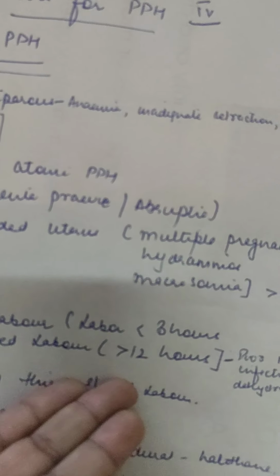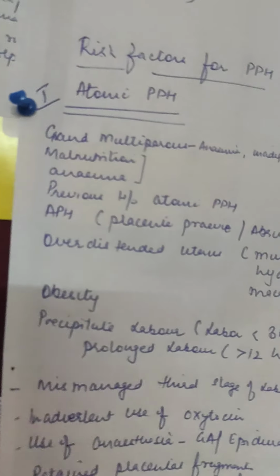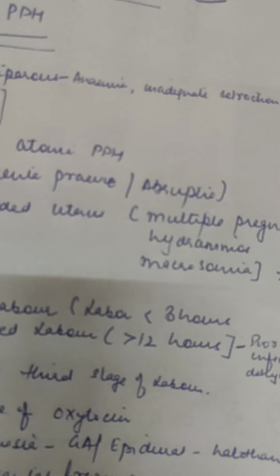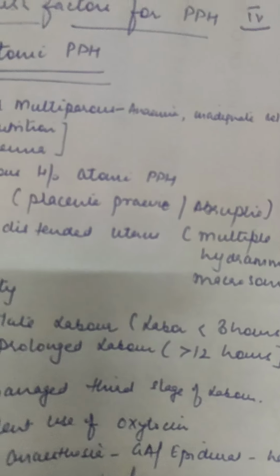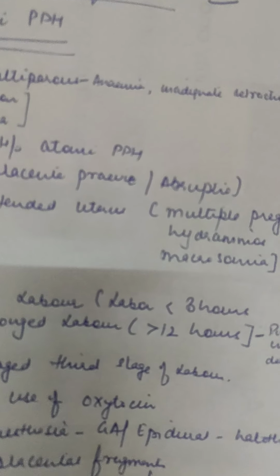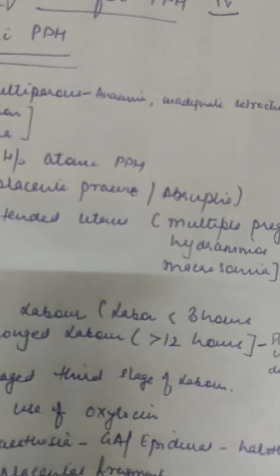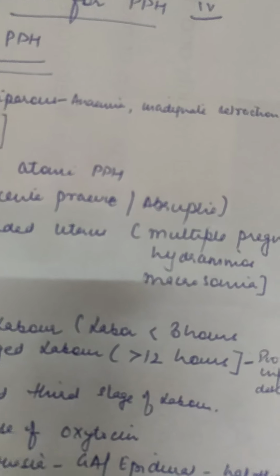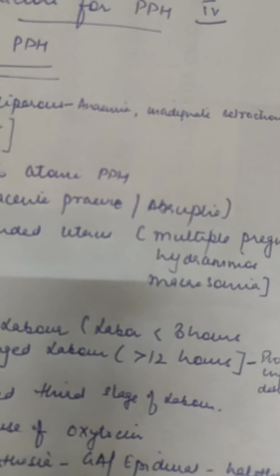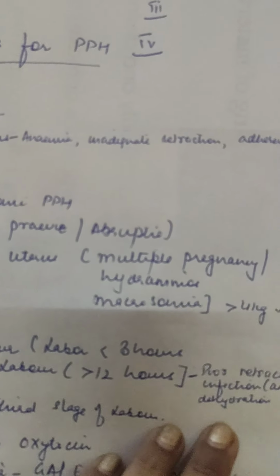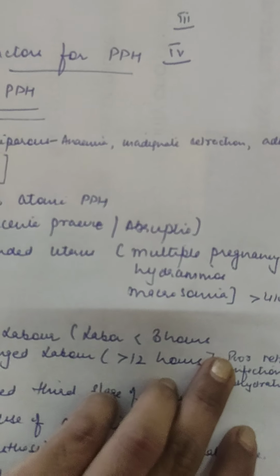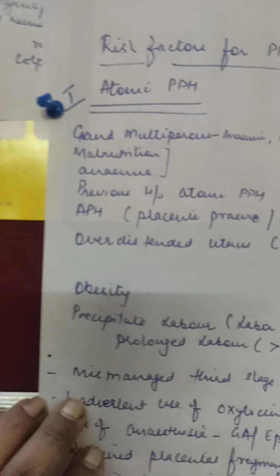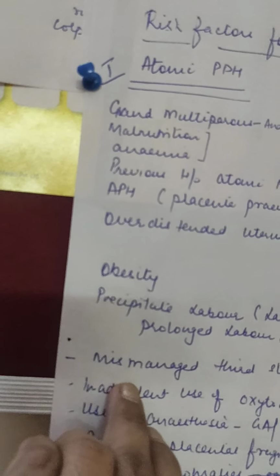And if the patient is in labor for such a long duration, there are chances of her getting dehydrated. Therefore, we always give her a good amount of fluid, or IV drips. The patient should always remain hydrated when she is having labor pains or when she is bearing down. There should not be any chances of dehydration, because dehydration again leads to poor retraction and so atonicity. Now, mismanagement of the third stage of labor.